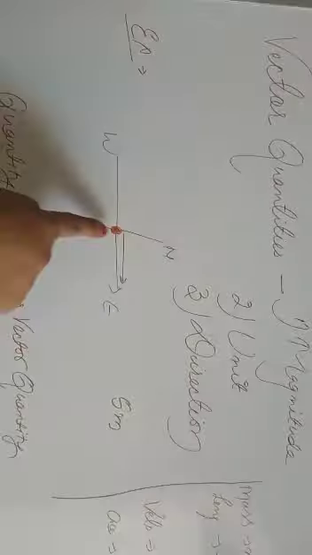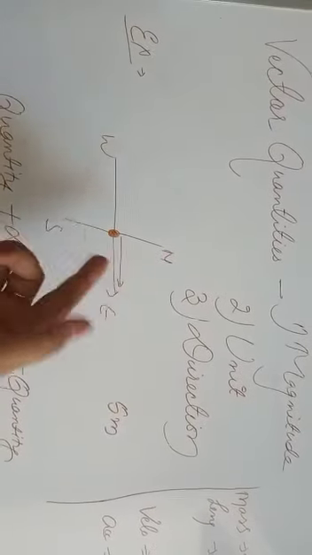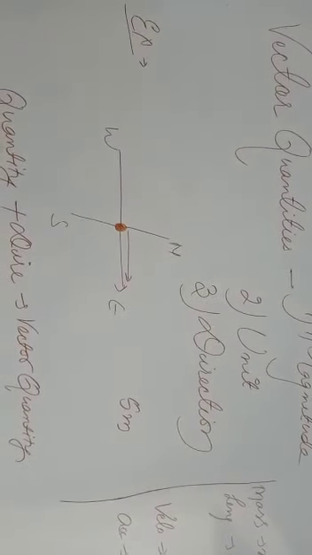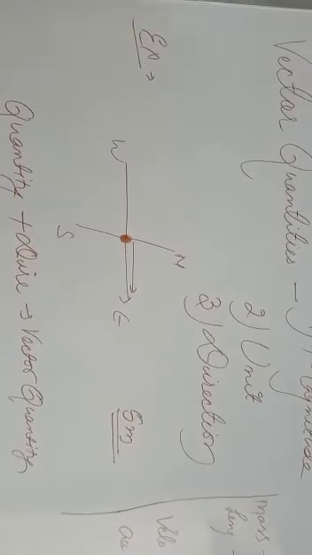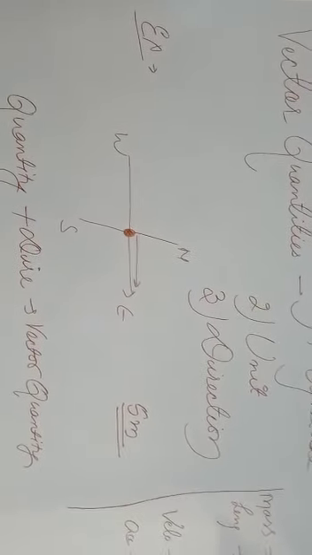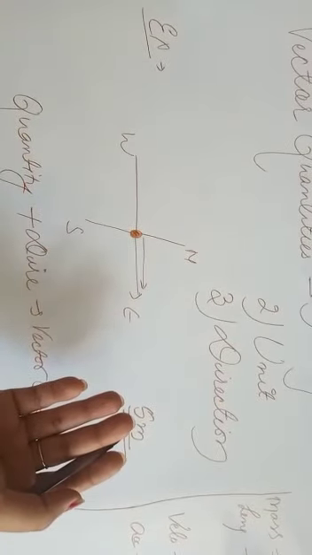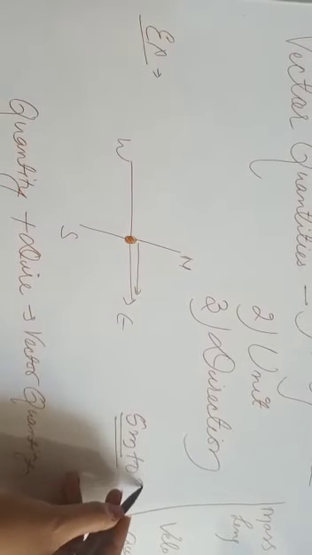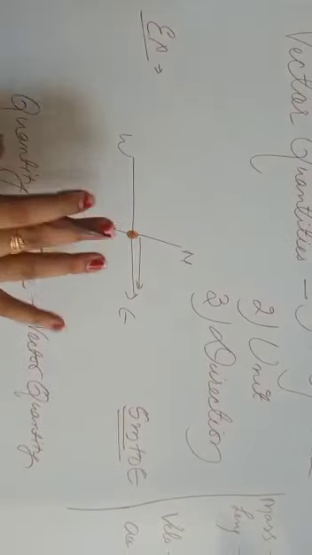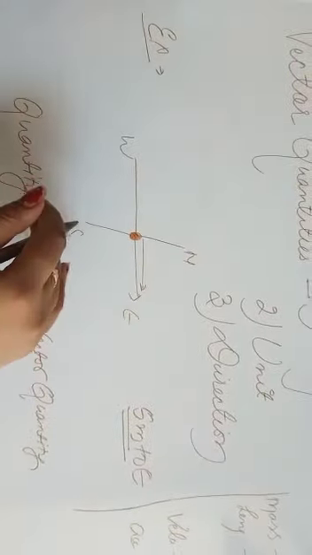For example, if a point is here at the mid position, this is its east, west, north and south, and if I say that I have displaced this particle to a distance of 5 meter, it is not making any sense. Though I have displaced the particle, in which direction have I displaced it? And if I say I have displaced a particle to a distance of 5 meter towards the east direction, then it is clear from the example that yes, it makes sense.